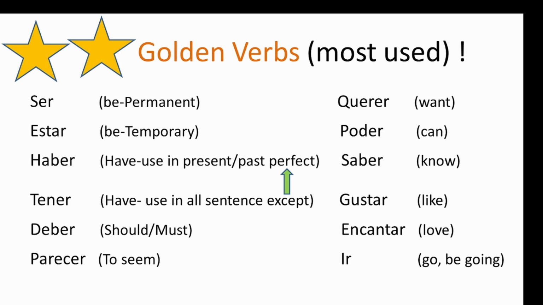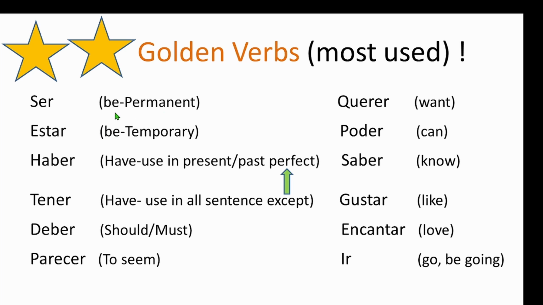Alright, so now we're going to learn about the golden verbs. These are the verbs that are used all the time. I mean, each time you speak, you're going to use one of them. So let's read them. First, we have ser. Ser means be in Spanish. And next is estar, it's also be.